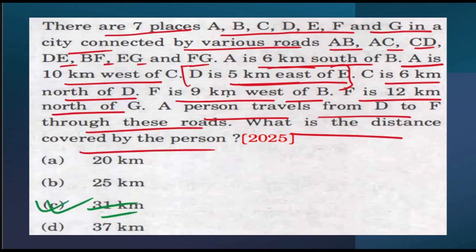This is a very simple question if you solve it step by step. But if you just go through the entire question and try to solve it all at once, it will be a bit tricky. So with this, we have completed all the previous year questions from this topic, distance and direction. We observed that almost every year, one question comes from this topic, which we can score easily, 2.5 marks.